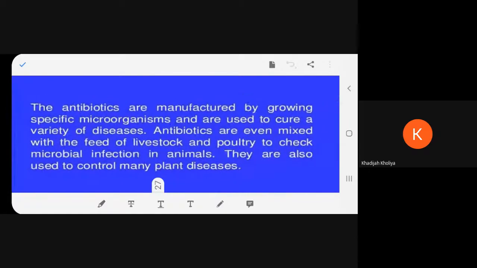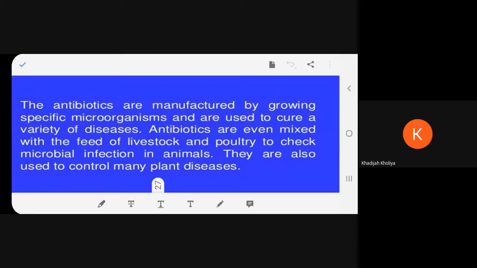Now, how are we getting these antibiotics? When we grow certain specific microorganisms, not all, but a certain strain of microorganisms, they are used to cure many types of diseases. These antibiotics are also added to the food of livestock. What is called livestock, beta? The animals which live with us, generally cattle, sheep, goats.